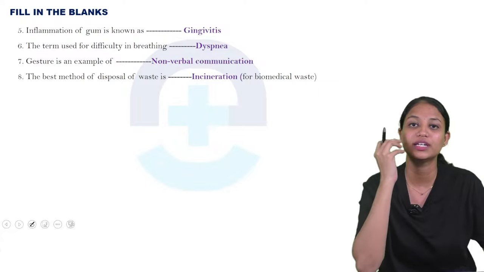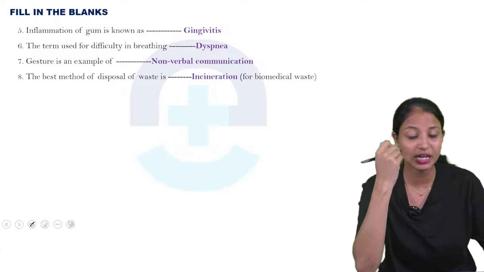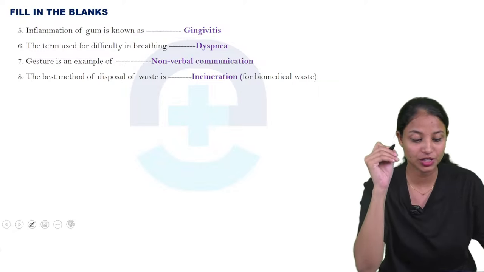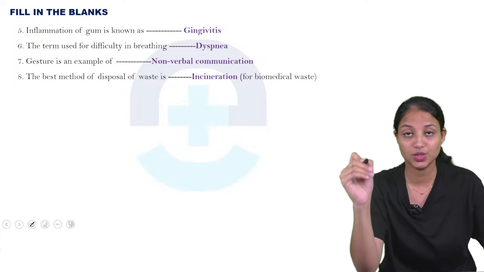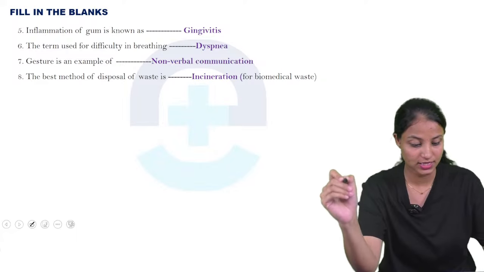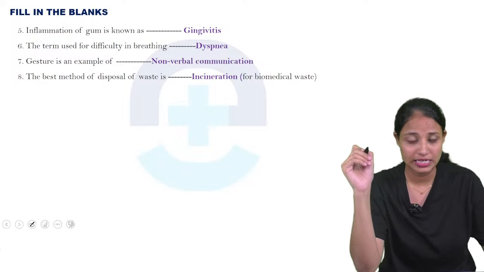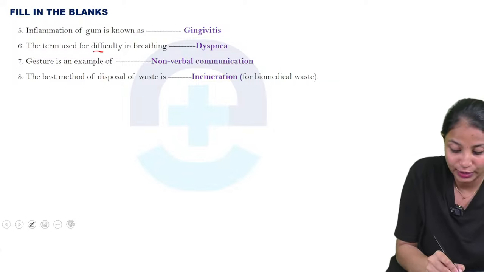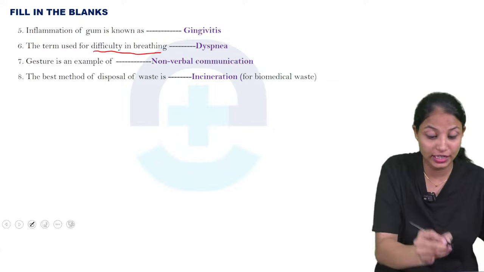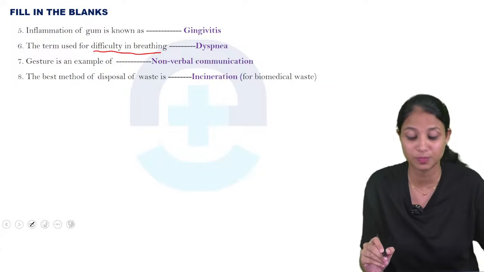Gum, we all know that in our mouth area the gum is there. What is called inflammation of gum is known as dash. That is gingivitis. What is that? Gingivitis. Then next one is 6th one, the term used for difficulty in breathing. What is that? Difficulty in breathing. Please note, difficulty in breathing, that is dyspnea.